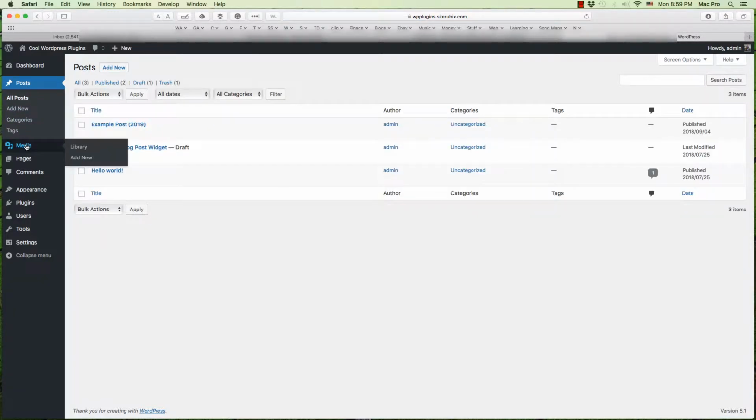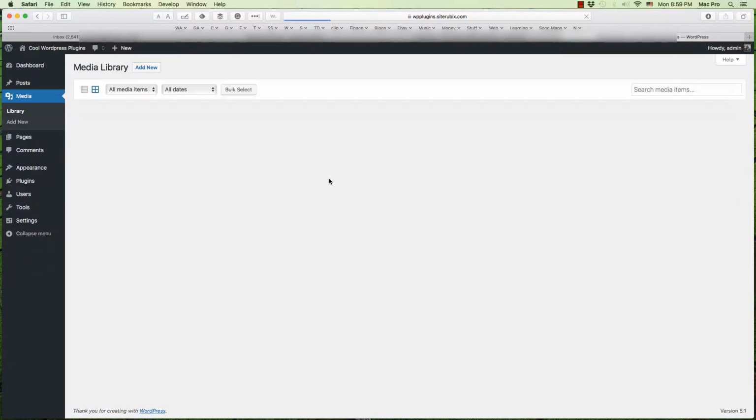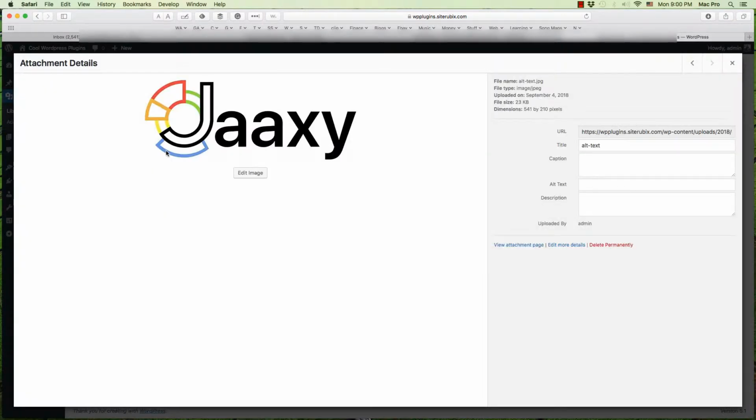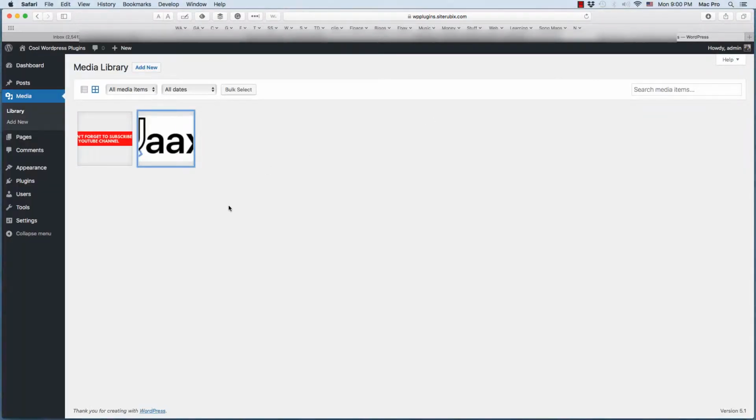And then we have our media library. We have a library, or we could add new. A lot of times you add the new media when you're uploading the posts, when you're making the posts. But if you want to, you can go to the library here, and all your uploaded photos and such, which I don't have many again, will be here, and you can click on those and do whatever. So that's pretty cool.